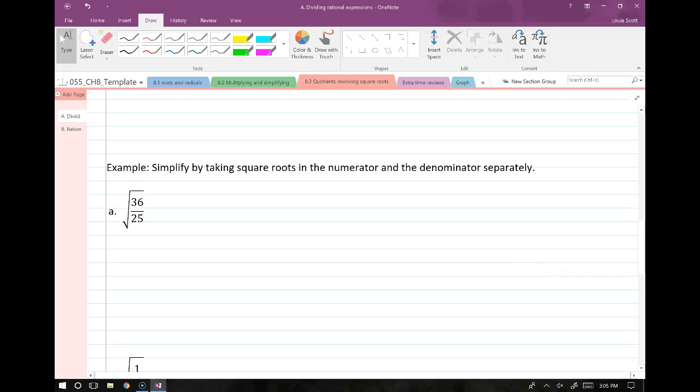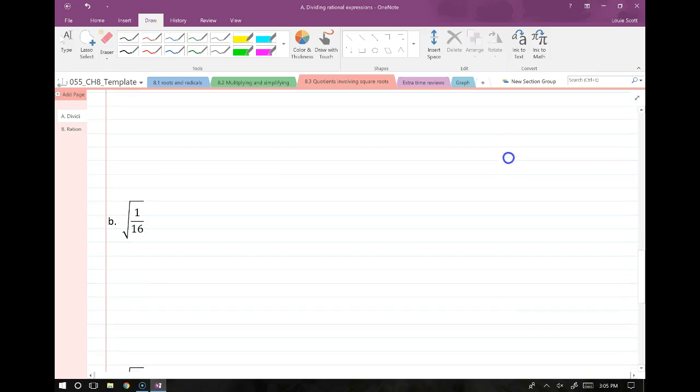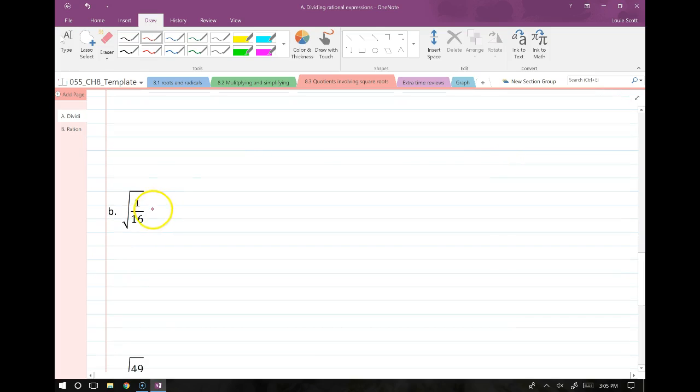Sometimes it helps to simplify by splitting up the square root instead of combining it, and this is a good example. We have a perfect square on the top and the bottom, so we can split this up into root 36 over root 25, which gives us 6 over 5. Next, root of 1 over 16: split this up into root 1 over root 16, and then we get 1 over 4.